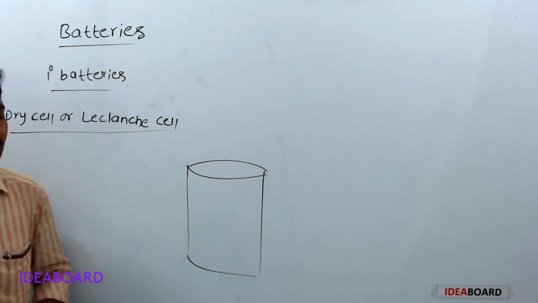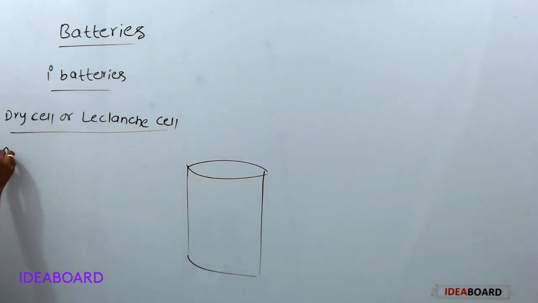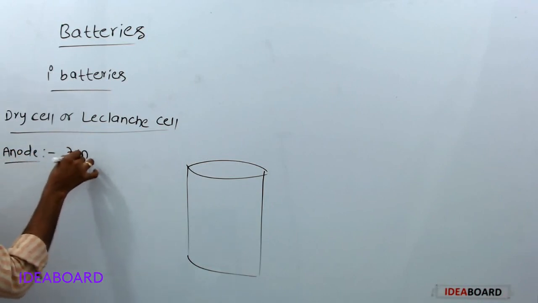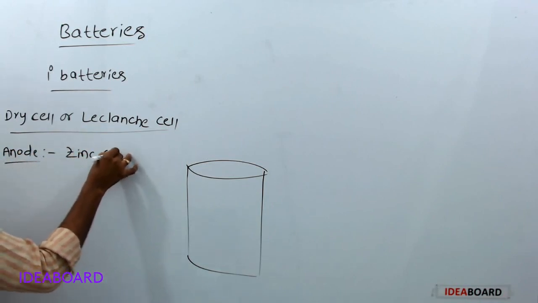Itself it acts as the anode. So in this dry cell, the anode is the zinc container.